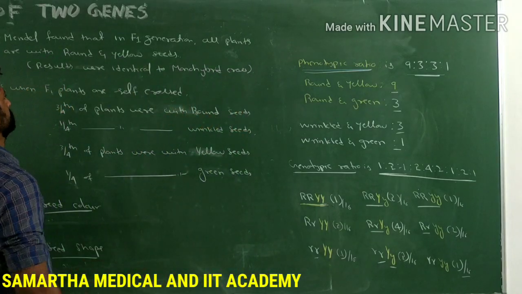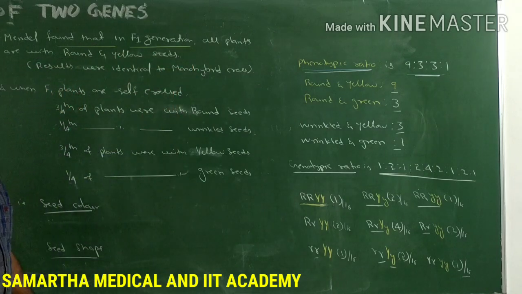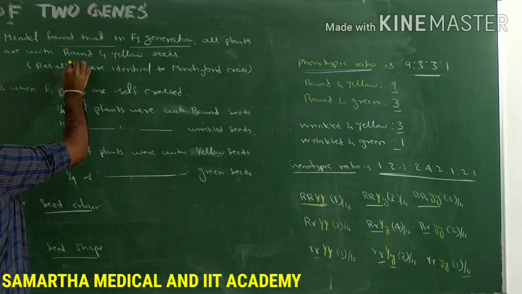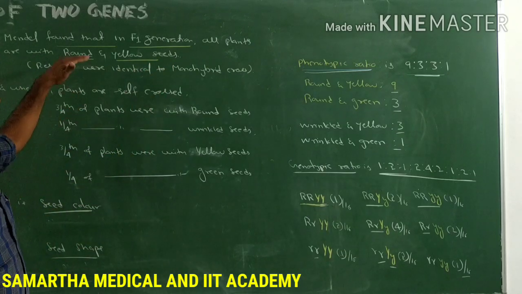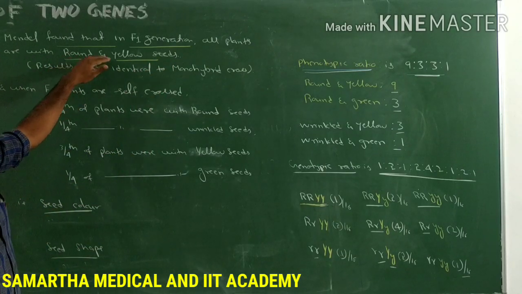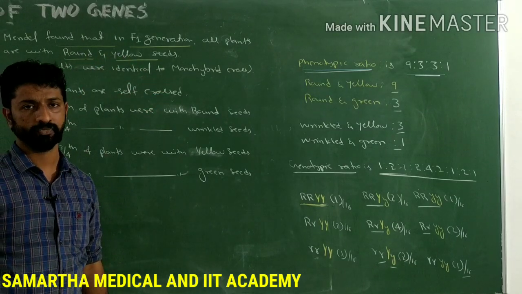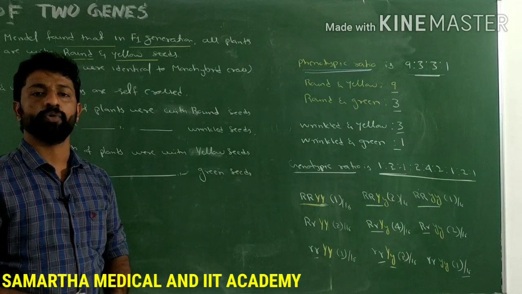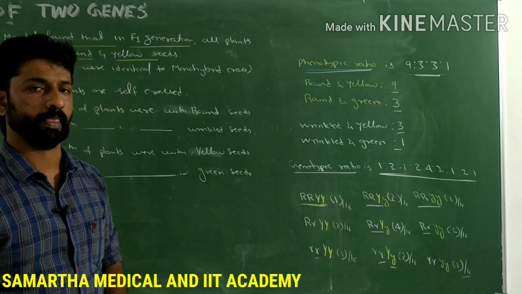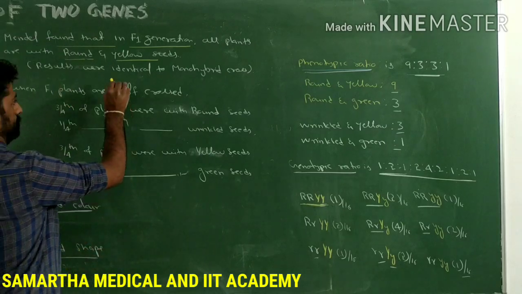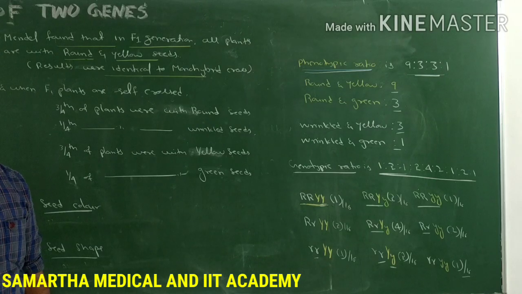In this dihybrid cross, Mendel found that in F1 generation, all the plants were produced with round and yellow seeds. Why? Because we know that roundness of seed and yellow color of the seed are dominant over wrinkled and green. So just like the monohybrid cross, here also only the dominant traits get expressed in F1 generation. So results were identical to the monohybrid cross only.